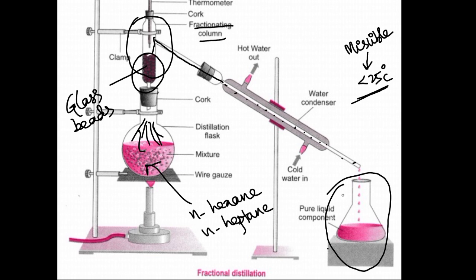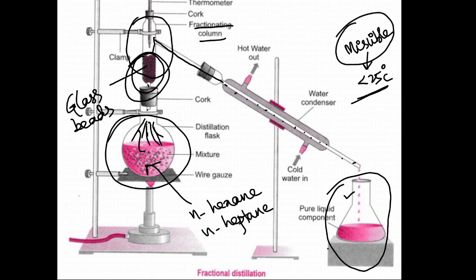The pure liquid component will be collected here, and the other liquid, which has a slightly greater boiling point and is trapped in the glass beads, will be cooled down and again comes to this chamber in liquid form. In this way we can separate miscible liquids whose boiling point difference is less than 25 degrees Celsius.